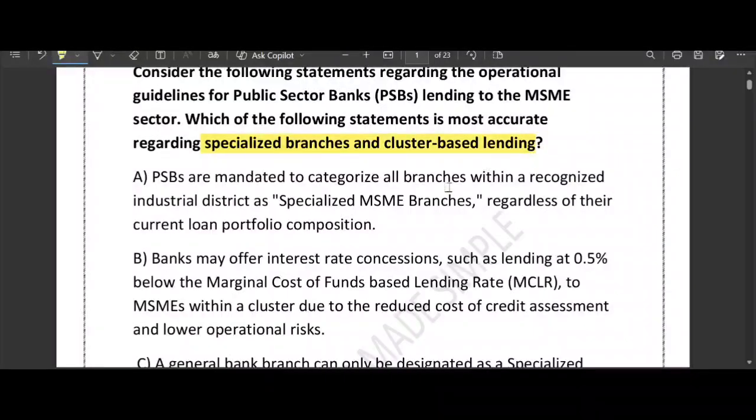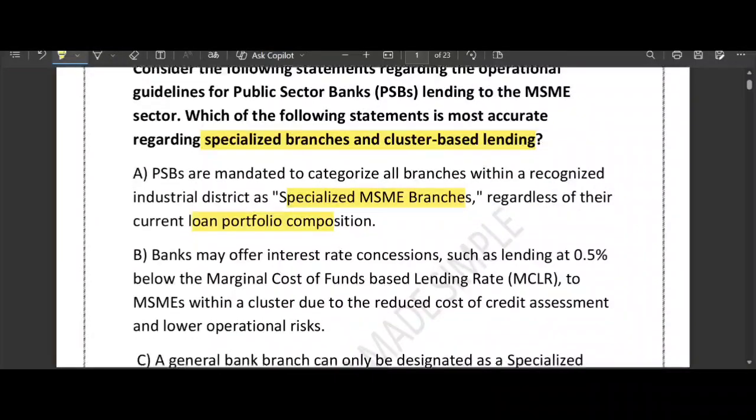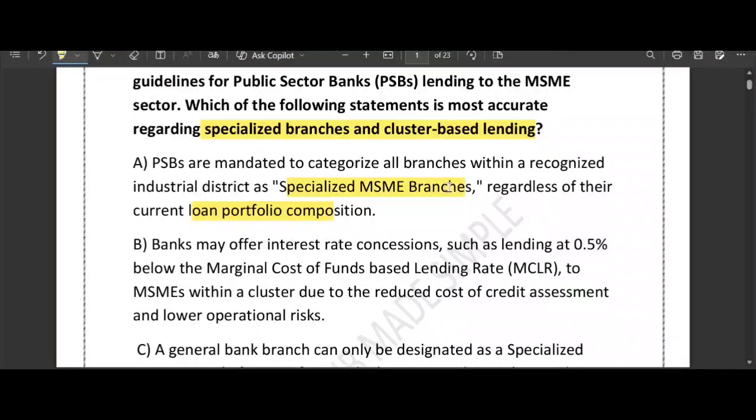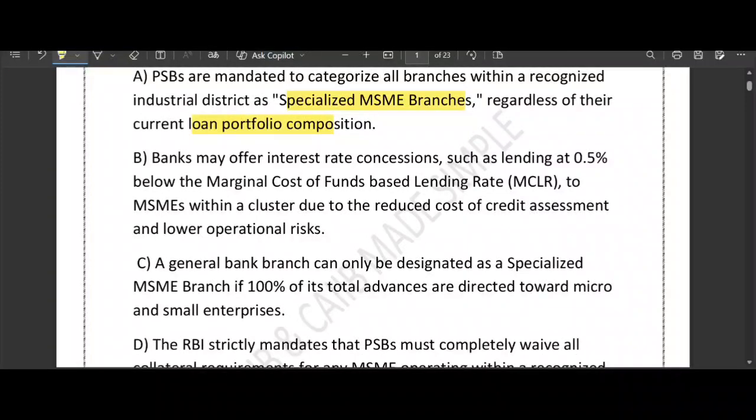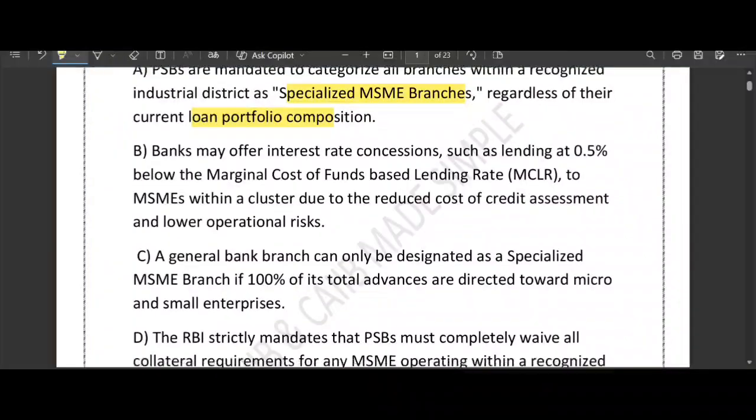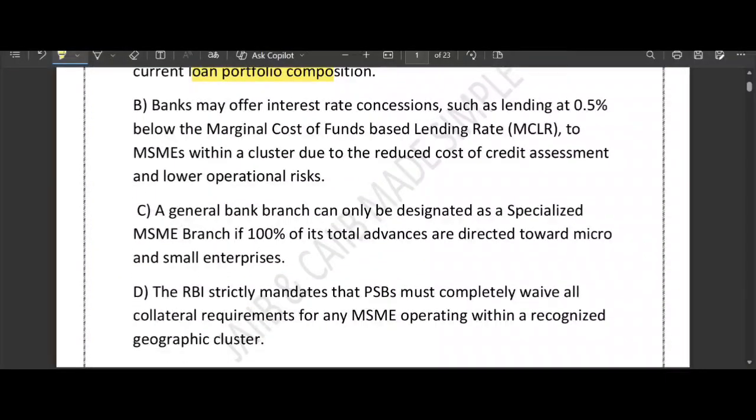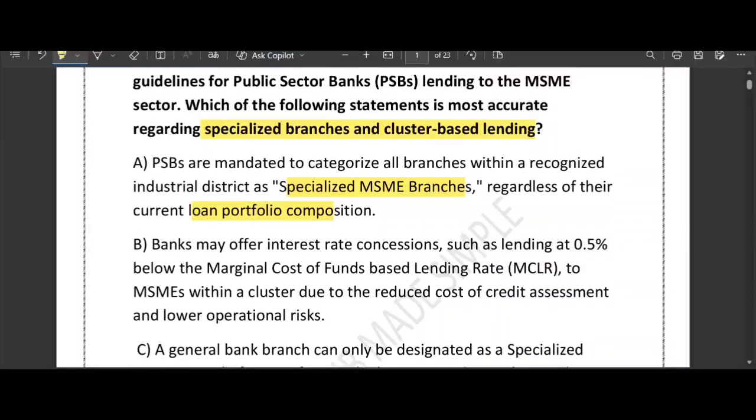So option A, PSB are mandated to categorize all branches within a recognized industrial district as a specialized MSME branch, regardless of their current loan portfolio composition. Option B, bank may offer interest rate concession, such as lending at 0.5% below the MCLR to MSME within a cluster due to reduced cost of credit assessment. Option C, a general bank branch can only be designated as a specialized MSME branch if 100% of its total advance are directed toward micro and small enterprise. Option D, RBI strictly mandate that PSB must completely waive all the collateral requirement for any MSME operating within a recognized geographic cluster. These are the 4 options they have provided.